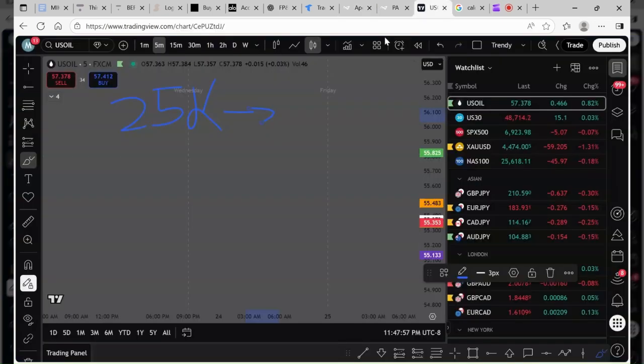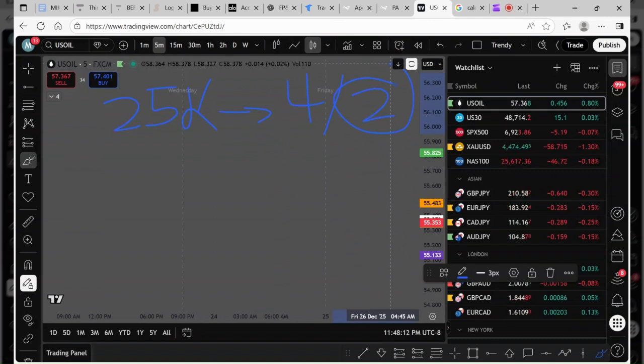Let's come back to our little diagram over here. It's talking about 4 contracts. Until you make your $1,600 safety net, you can only use half, so you can only use 2 contracts. Do not use more than that. You're going to break your rules, and you're not going to be able to get a payout. Same thing with the 50K. Your max contract is 10 contracts, so you cannot use more than 5 until you make your safety net. Once you make your safety net, you can do whatever you want and use more contracts.